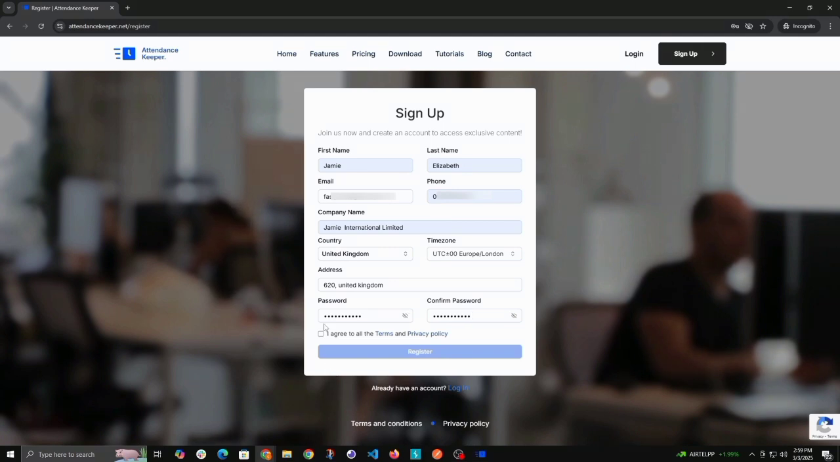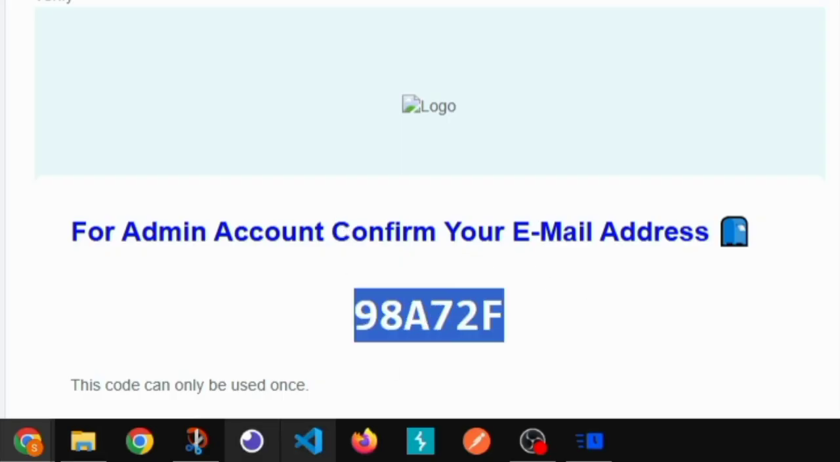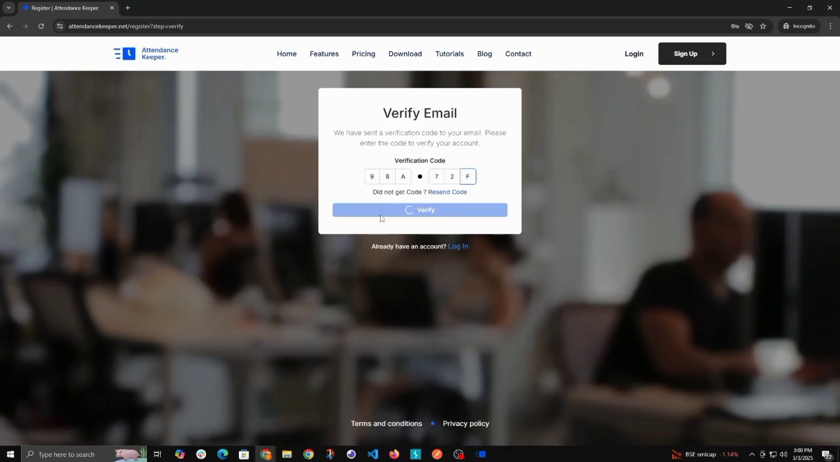Finally, agree to the terms and privacy policy, and click Register. An OTP will be sent to the email address you provided. Enter the OTP to verify your account and complete the registration.